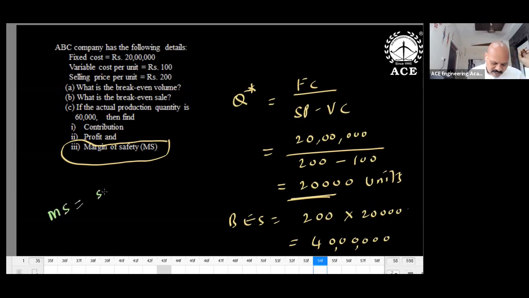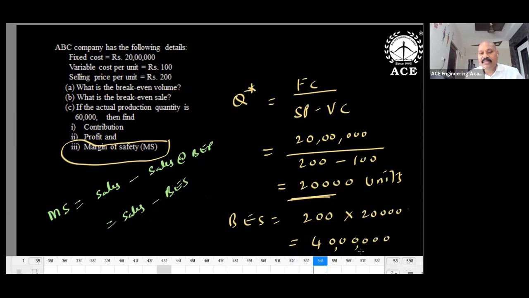So margin of safety always has to be compared like this. Remember, margin of safety is sales minus sales at break even point. Sales at break even point means the no loss, no gain condition. Below this, loss only. So how much gap is there between sales and sales at break even point? Sales at break even point is nothing but BS, break even sales. So margin of safety is equal to sales minus break even sales.